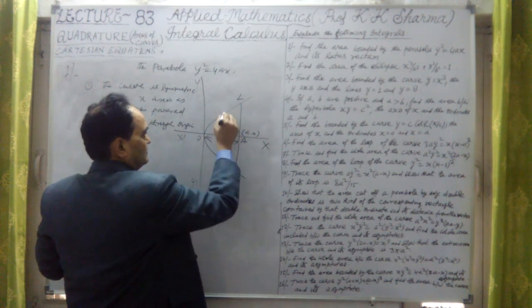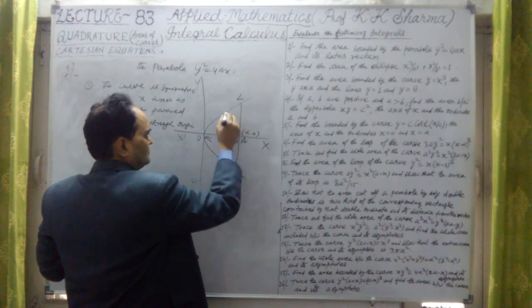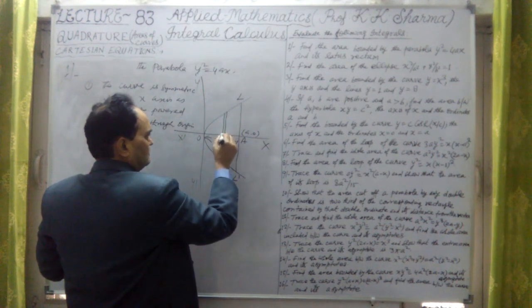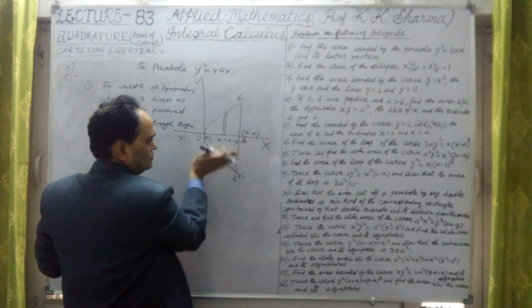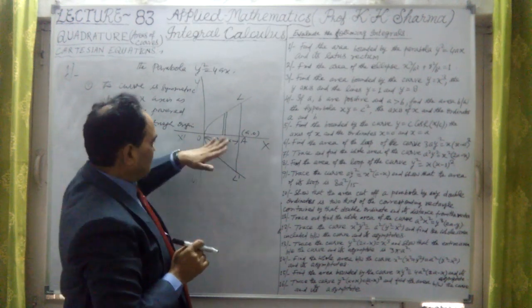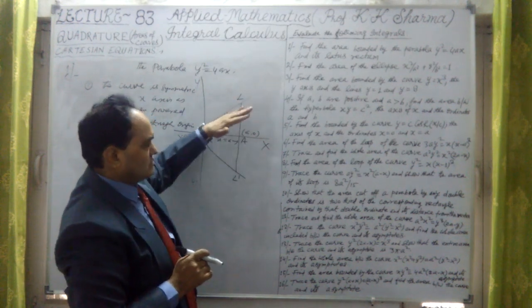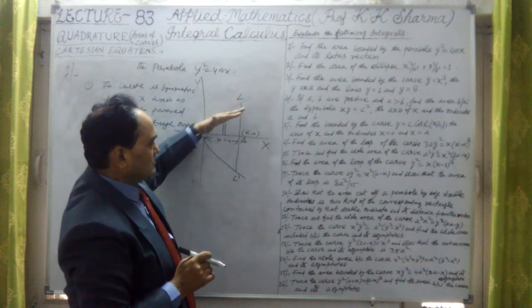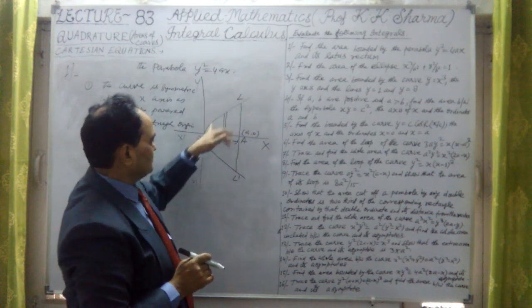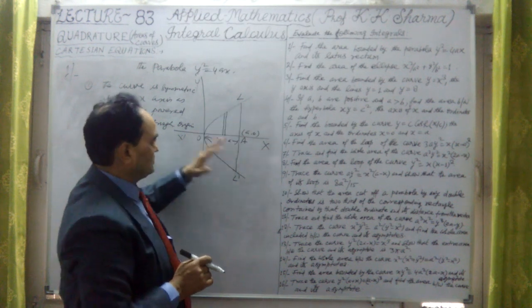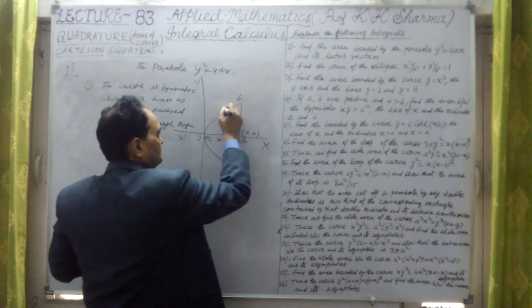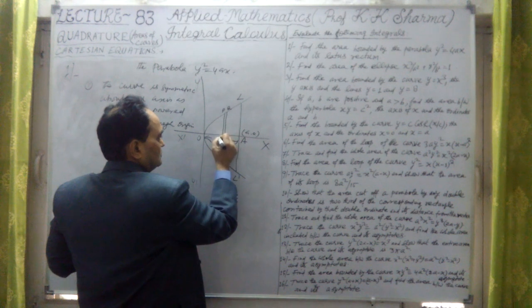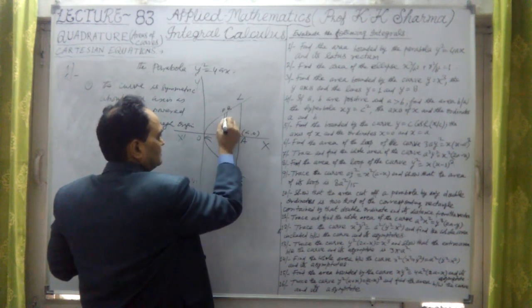Okay, so if I take a small strip in between, this whole area we have to find out. If I find the area OAL, this upper one, and take twice that, twice the area OAL will give us the total area. This is a strip, let me take P, and this is Q, this is M, this is N, and this distance is delta x.